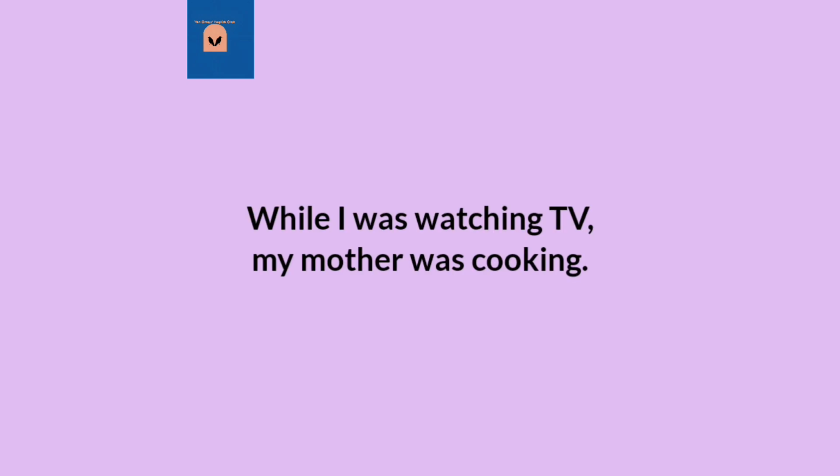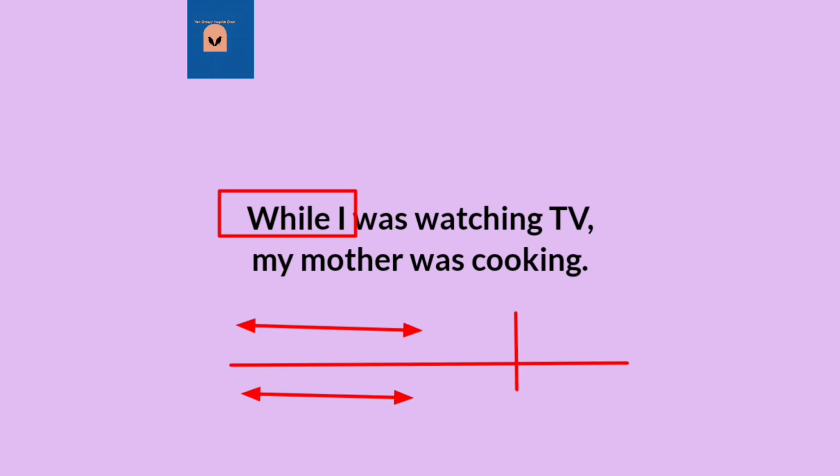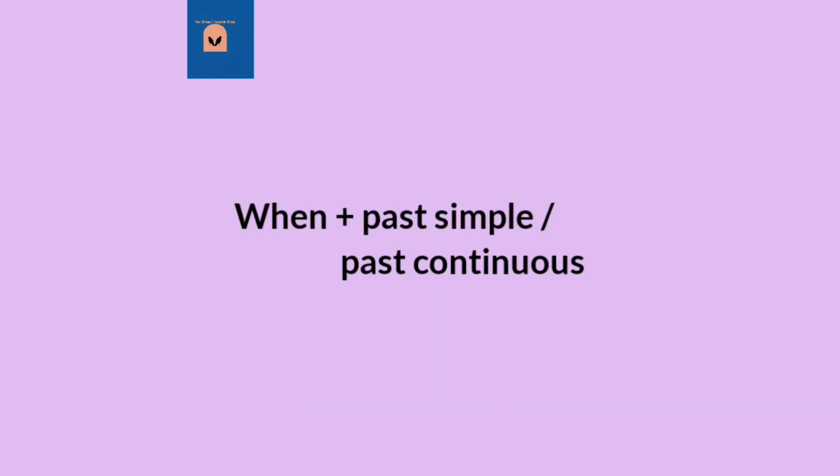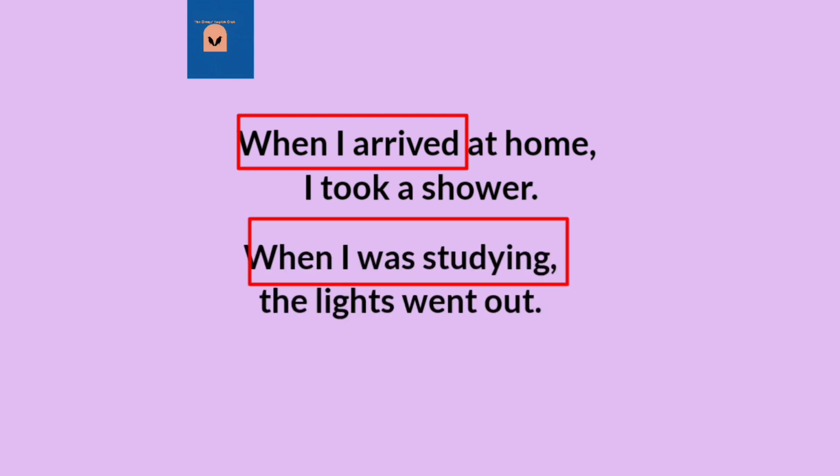And there is another pattern, like while I was watching TV, my mother was cooking. So sometimes you can use this pattern to talk about simultaneous actions, the actions that were happening at the same time. So we usually use it together with the conjunction while. But for the conjunction when, you can use both past simple or past continuous. For example, when I arrived at home, I took a shower. Or when I was studying, the lights went out. You can use both tenses together with when.